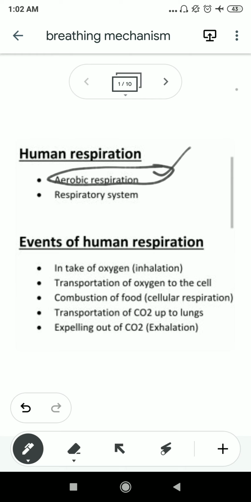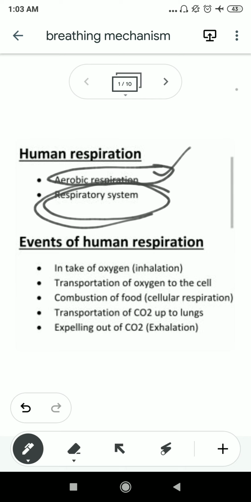There are different types of respiratory organs for different types of organisms. Now for the human, there is a specific respiratory system by which humans can respire.